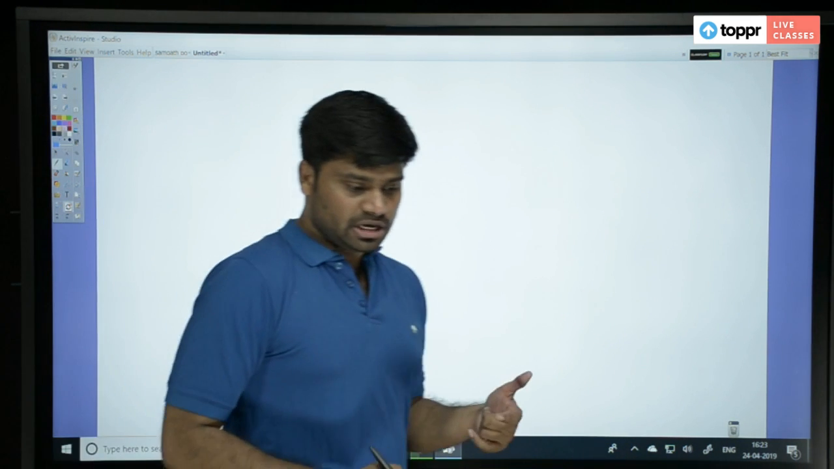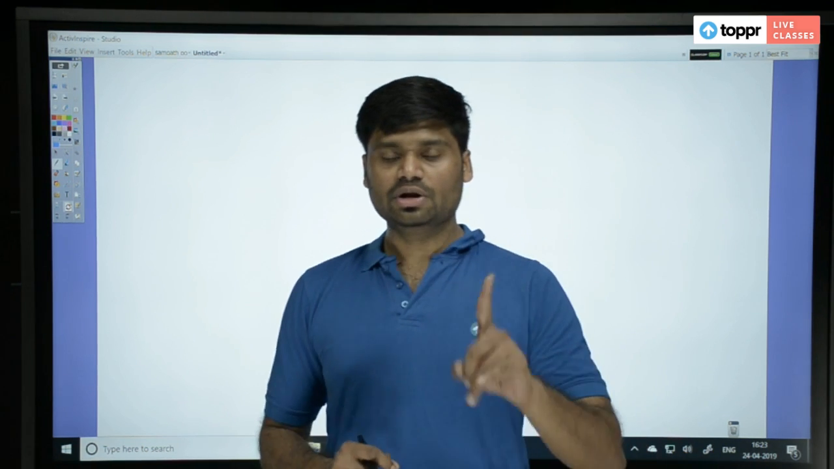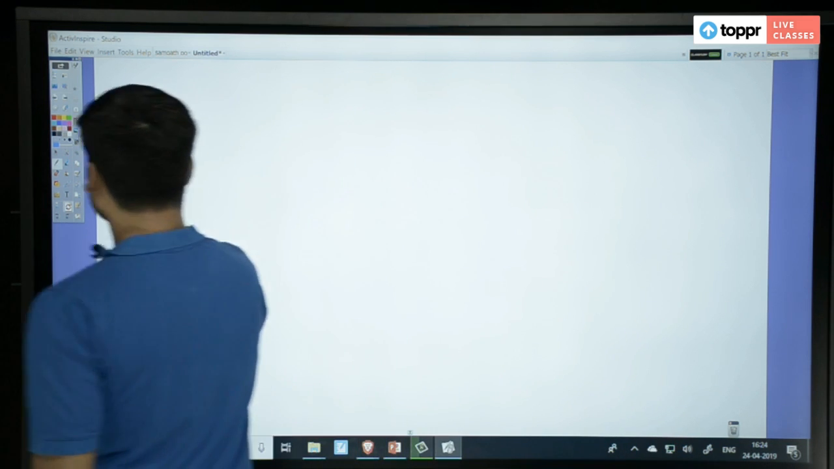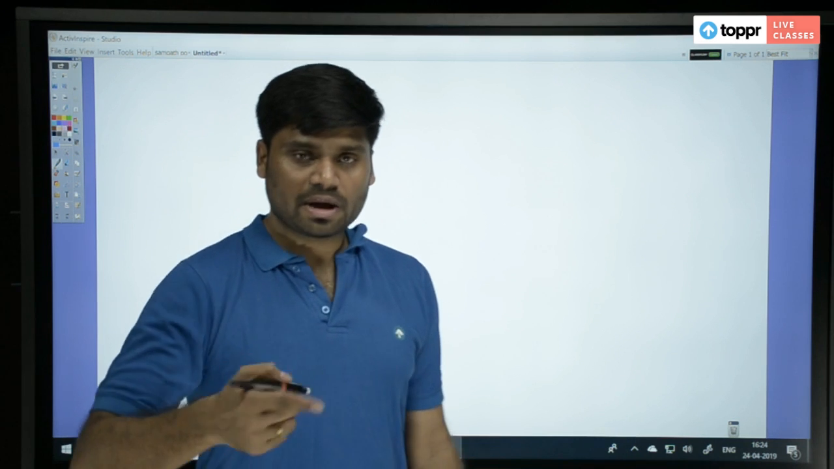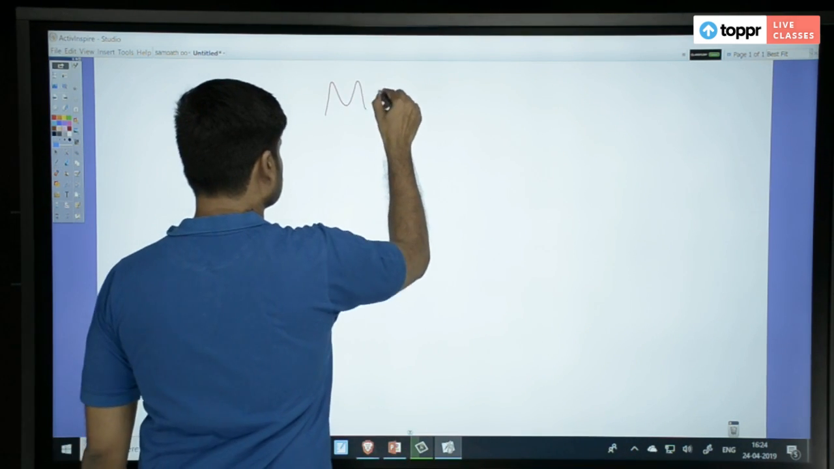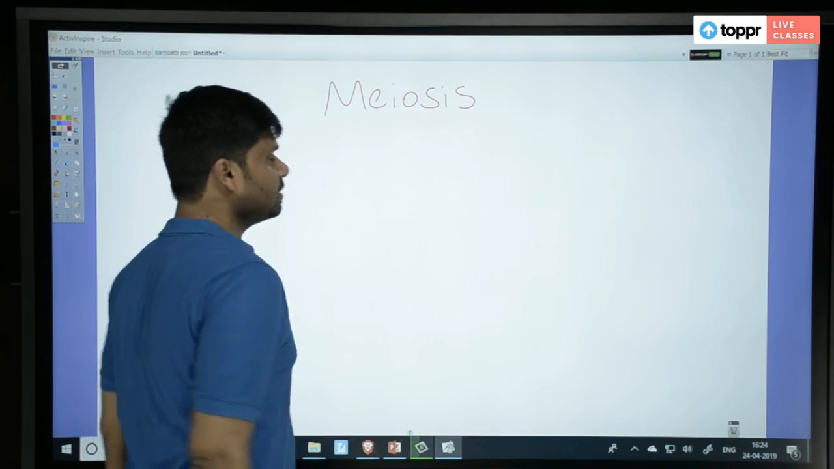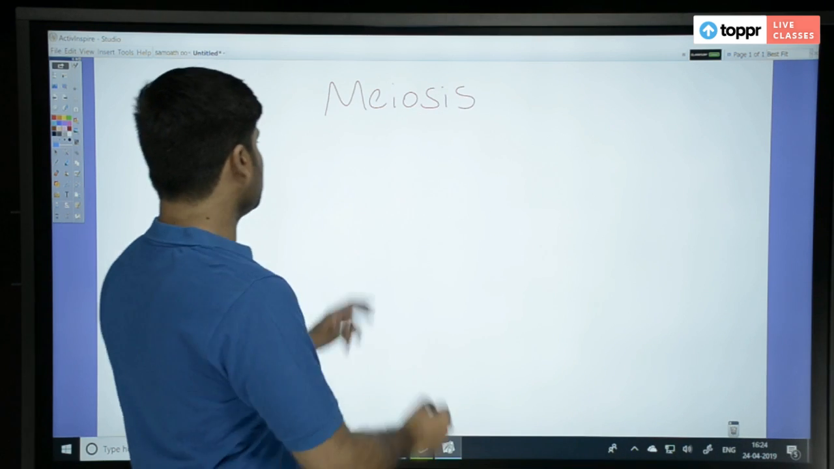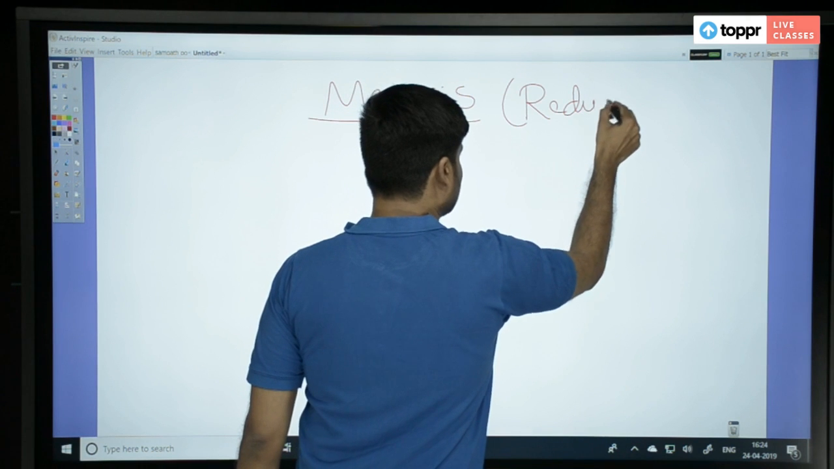When I am teaching about independent assortment, parallelly you will also learn about linkage. I know linkage is a problem for many people. Now it is going to be very simple. Remember meiosis, whatever you pronounce it as. So some pronounce it one way, some another. So this meiosis is a reduction division. What happens here?